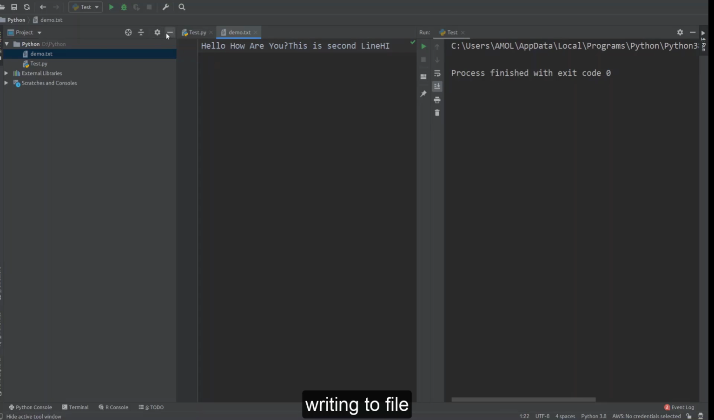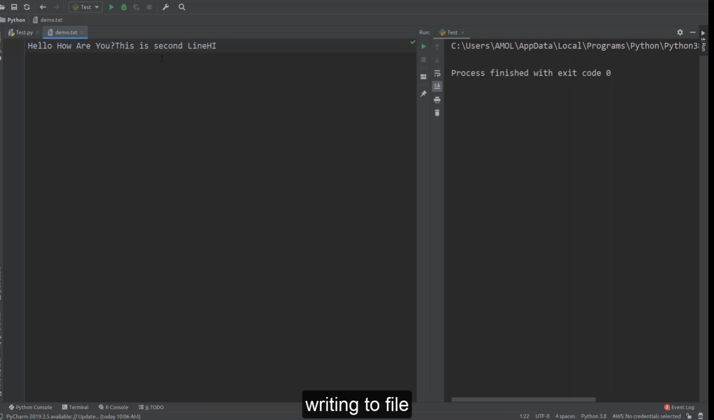You can check one another thing over here, that all these 3 lines are written next to the previous one, because we haven't used any new line character over here. So just make a small change over here, use the new line character, so that every line will be on the next line. So run this code now and check this file. Now you can see all 3 lines are written on separate lines.